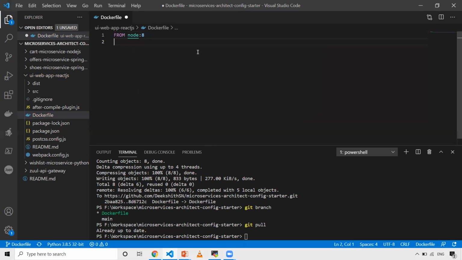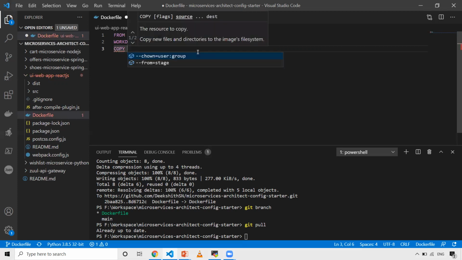I also want to make my work directory /app. After doing this, I want to copy my code from local onto this image. The Docker instruction we need to use for that is COPY, and you can use ADD also.